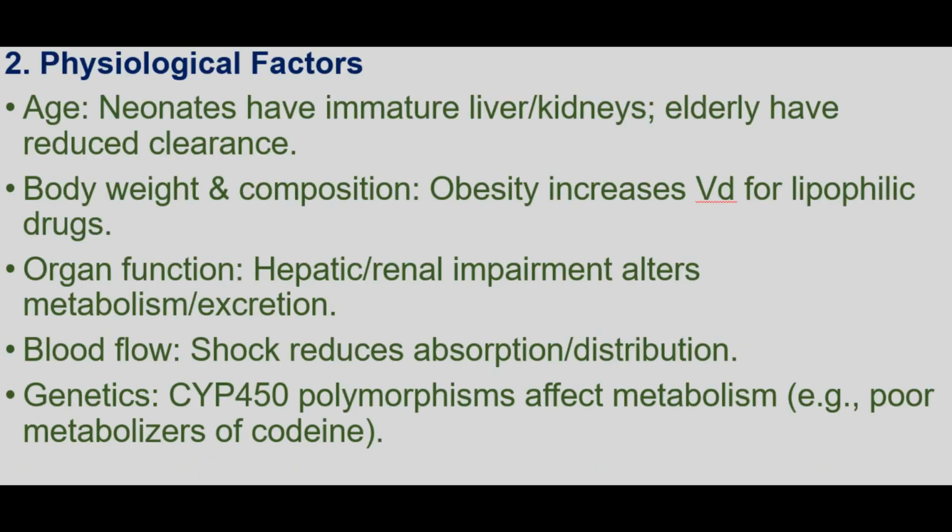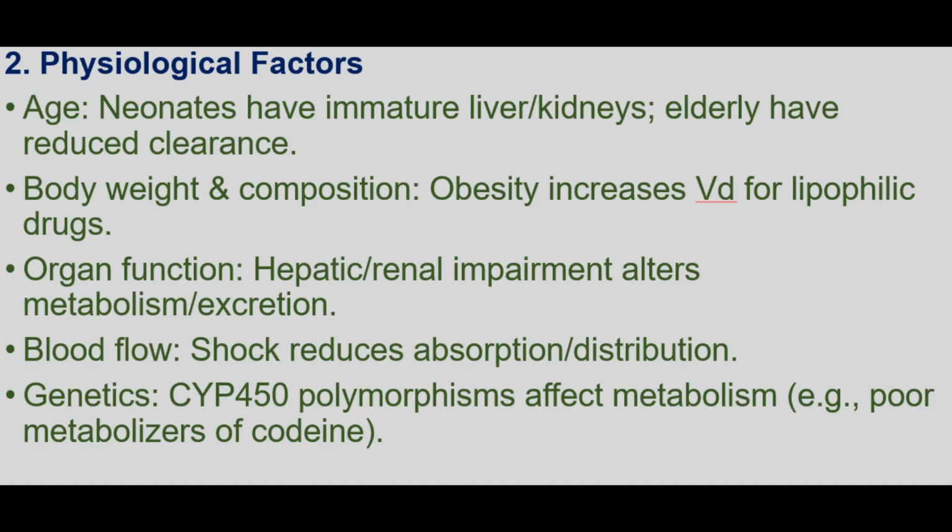Among physiological factors, age is one of the major factors that impacts pharmacokinetics as well as dynamics. In neonates, there is immature liver and kidney function, whereas in elderly people there is reduced clearance. They both impact both parameters, kinetics as well as dynamics. Similarly, body weight and composition also alter the volume of distribution, which may lead to differences in the kinetics as well as dynamics impacts of the drug on the biological system.